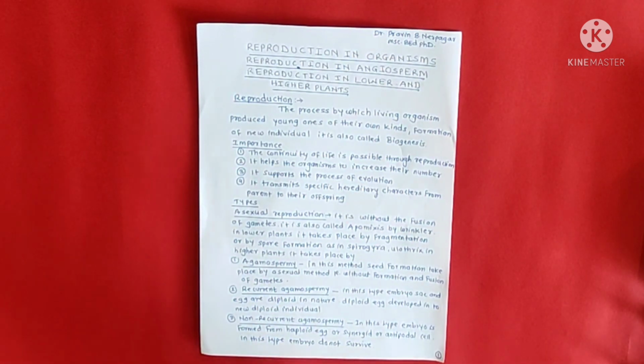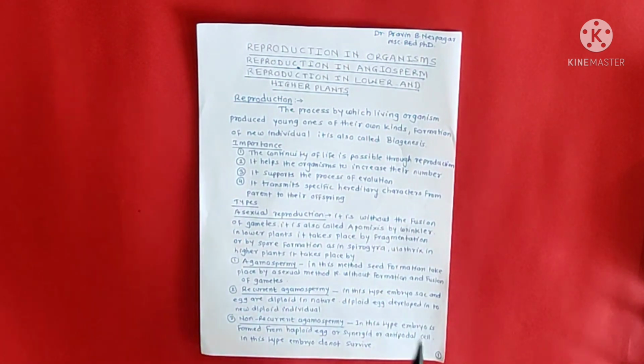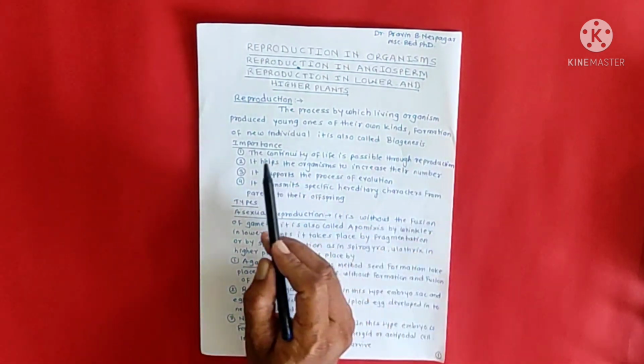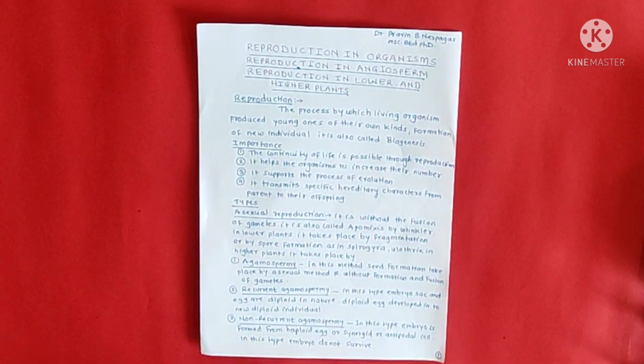What is meant by reproduction? Reproduction is nothing but to produce the young ones, their own kind, new progeny, offspring. In this process by which living organisms produce young ones of their own kind, a new individual is formed. It is also called biogenesis.